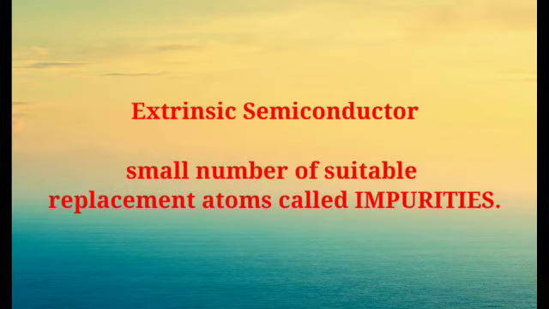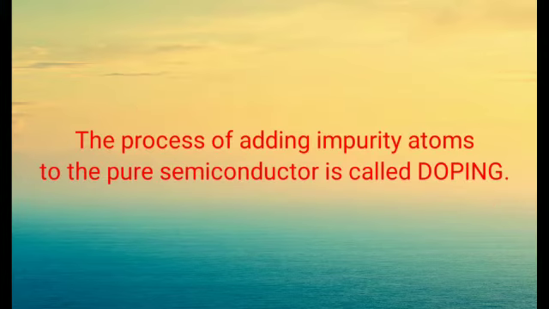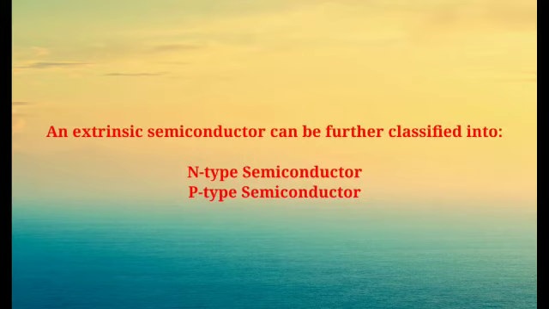Now, come towards the next semiconductor, the extrinsic semiconductor. The conductivity of a semiconductor can be greatly improved by introducing a small number of suitable replacement atoms called impurities. The process of adding impurity atoms to the pure semiconductor is called doping. On the basis of doping impurity atoms into our pure semiconductor, we can classify it into two types: N-type semiconductor and P-type semiconductor.